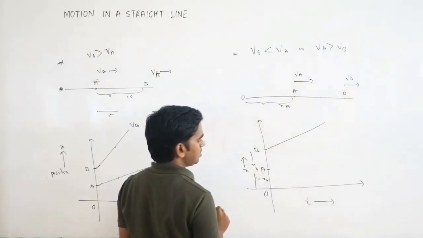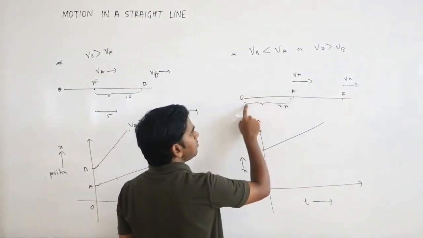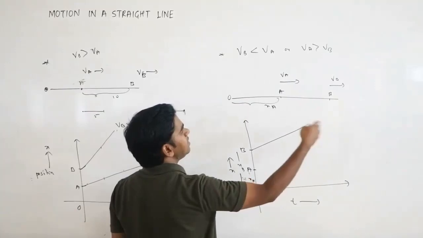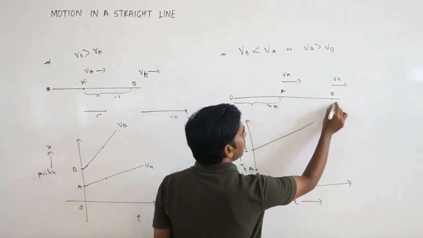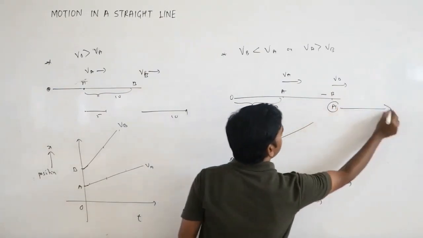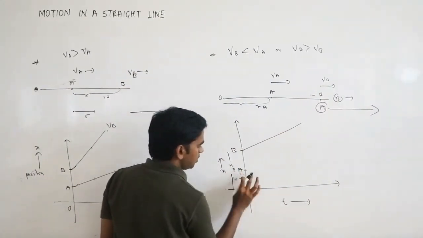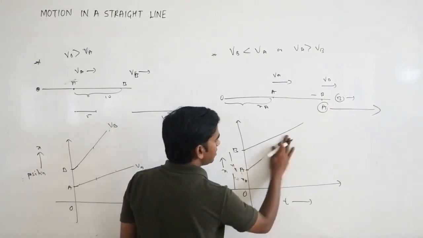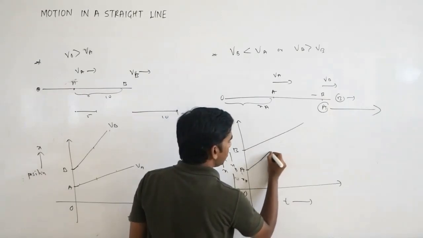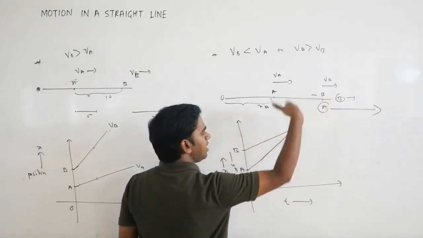What about A? A is moving faster, so its distance from the origin goes on increasing. Then what will happen? A will come and overtake B, and then it will go forward, but B is still near. So the position goes on increasing. At some point, it will reach B, and again it will go forward.